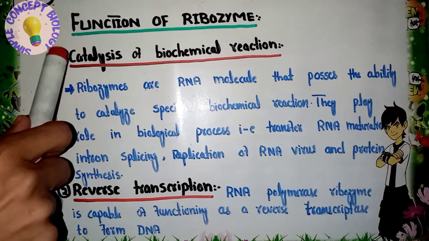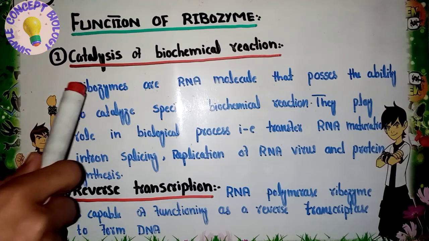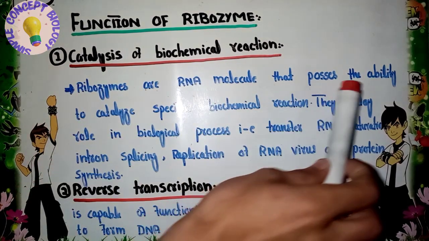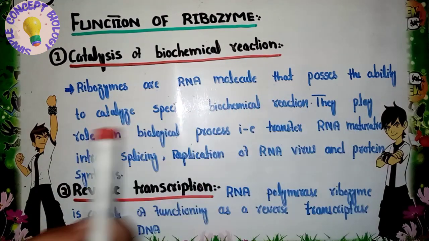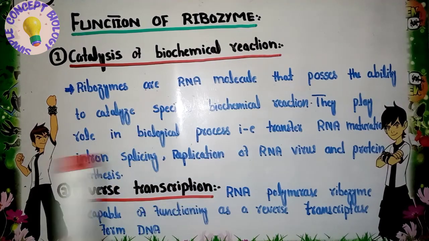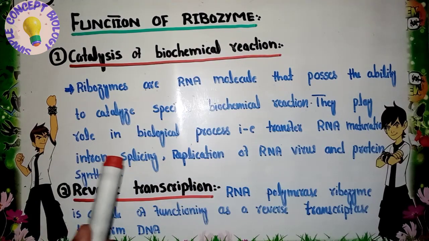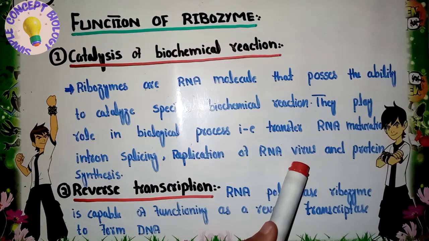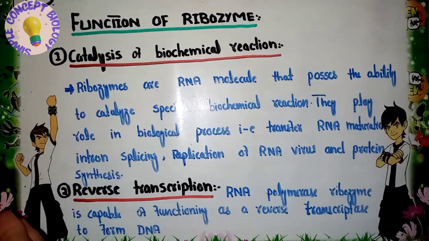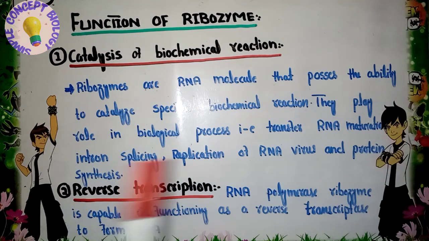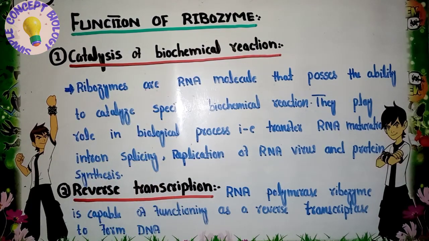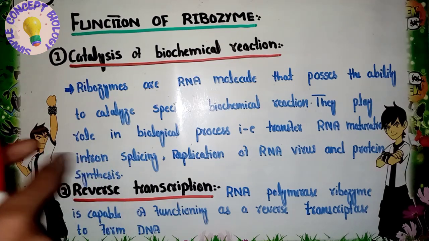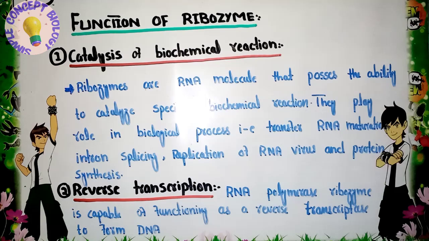Now you have to see the catalysis of biochemical reactions. As we know, ribozymes are RNA molecules that possess the ability to catalyze specific biochemical reactions. They also play a role in various biological processes such as transfer RNA maturation, intron splicing, replication of RNA virus, and protein synthesis. As you can see here, in maturation of the transfer RNA and intron splicing, the messenger RNA has some non-coding sequence called intron, and this intron is removed by a ribozyme called spliceosome.